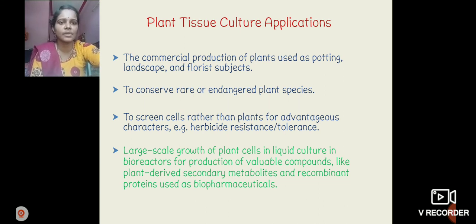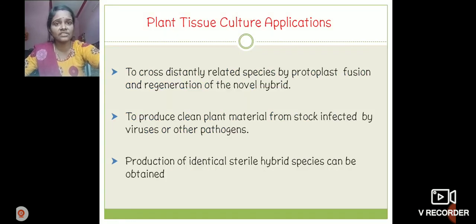Large scale growth of plant tissue in liquid culture in a bioreactor for production of valuable compounds like plant derived secondary metabolites and recombinant proteins used as biopharmaceuticals. Through tissue culture we can produce secondary metabolites, somaclonal plants or pathogen free plants, and stress resistant plants. These are all produced through plant tissue culture. Okay, these are the applications.